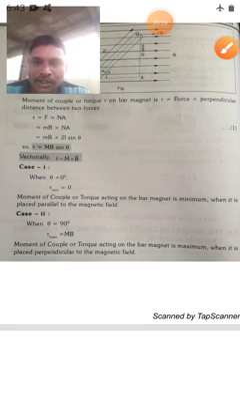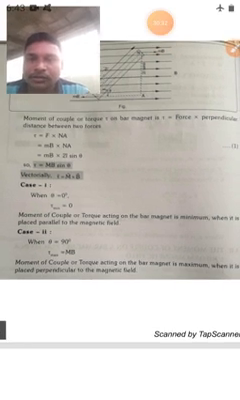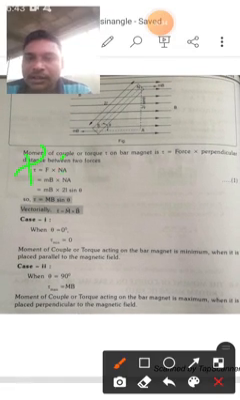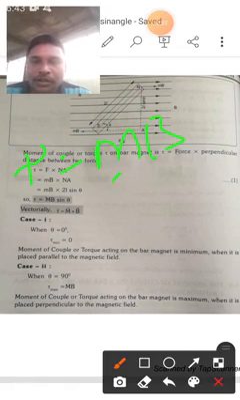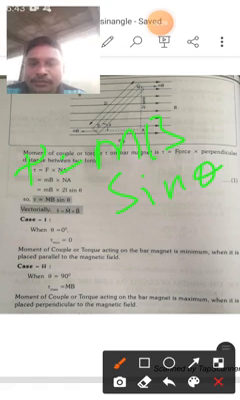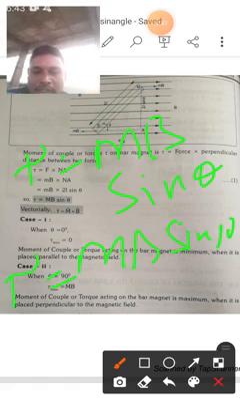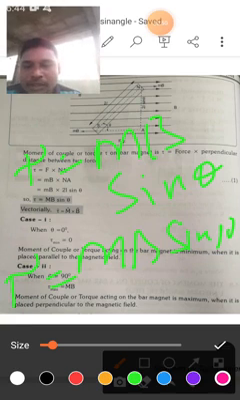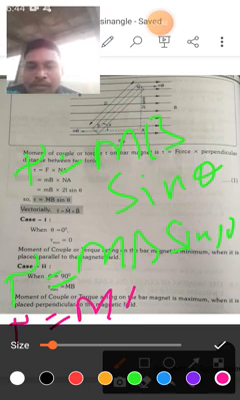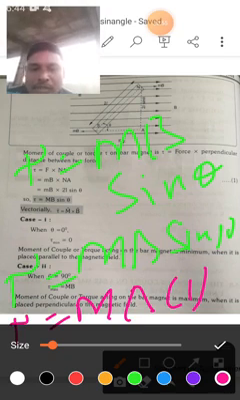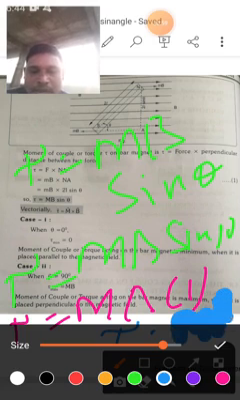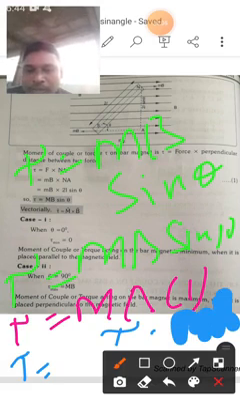How? Sin 90 is equal to 1, then tau is equal, once again, to mb sin theta. Then tau is equal to mb sin 90 degrees. So sin 90 degrees means it is 1. So tau is equal to mb into 1, which is equal to mb. So tau is equal to mb.